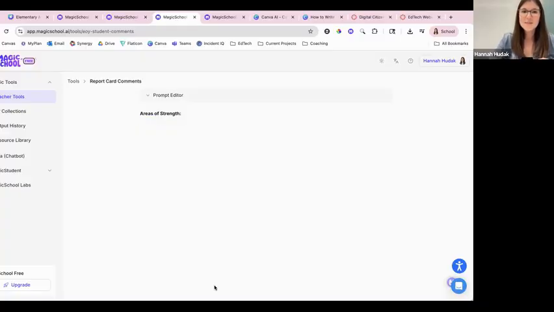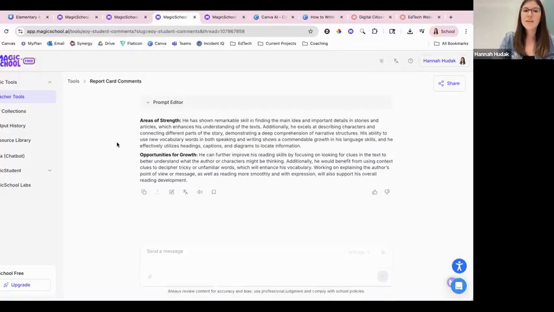And after just a moment, Magic School will come up with a short paragraph about those areas of strength as well as a short paragraph for the opportunities for growth.